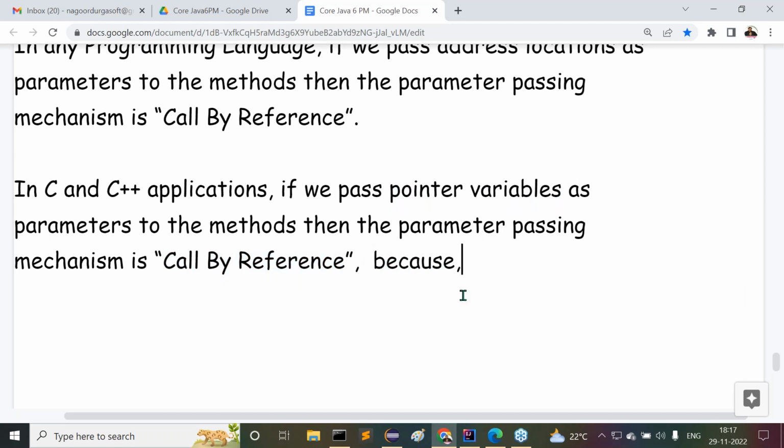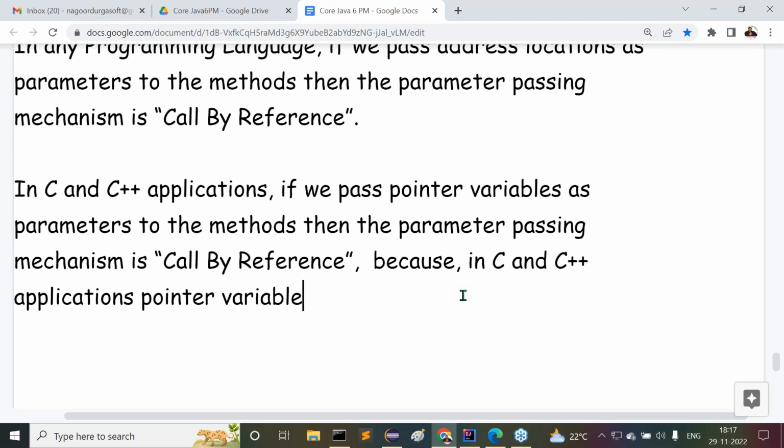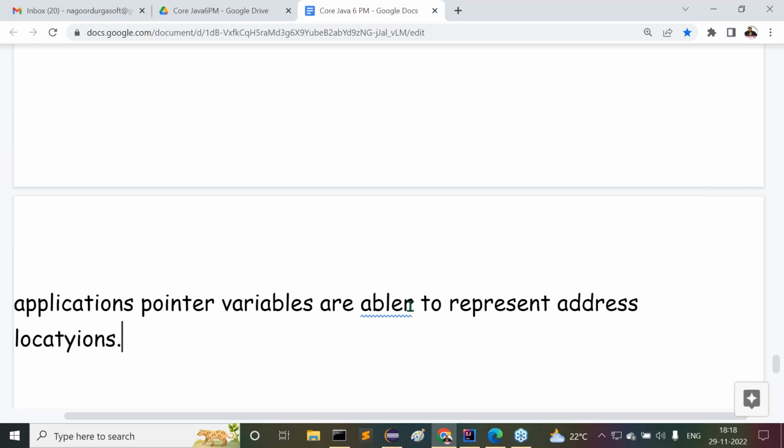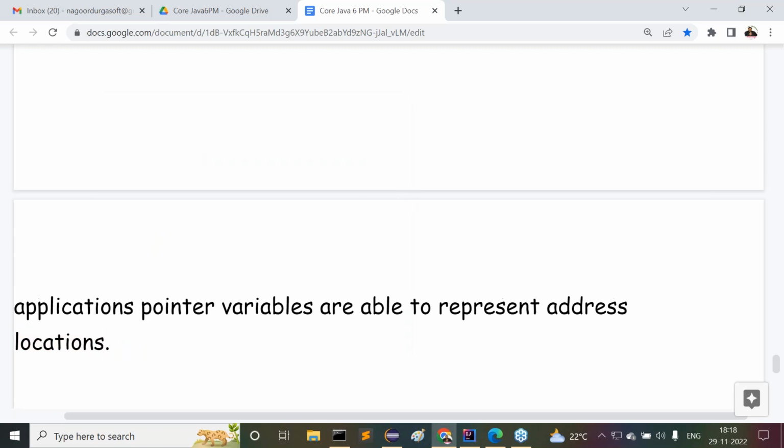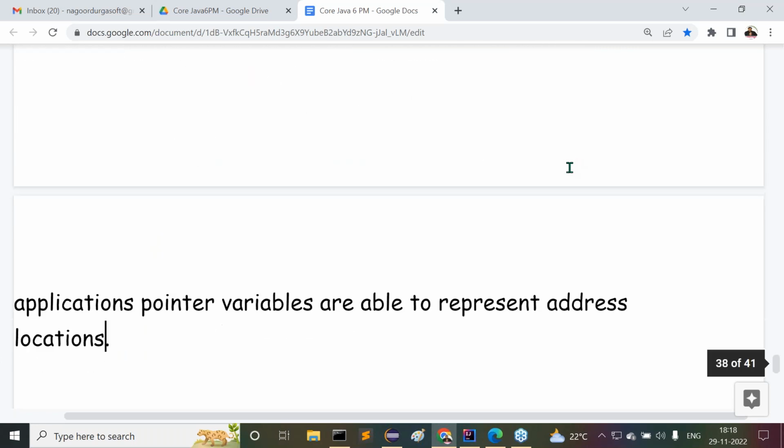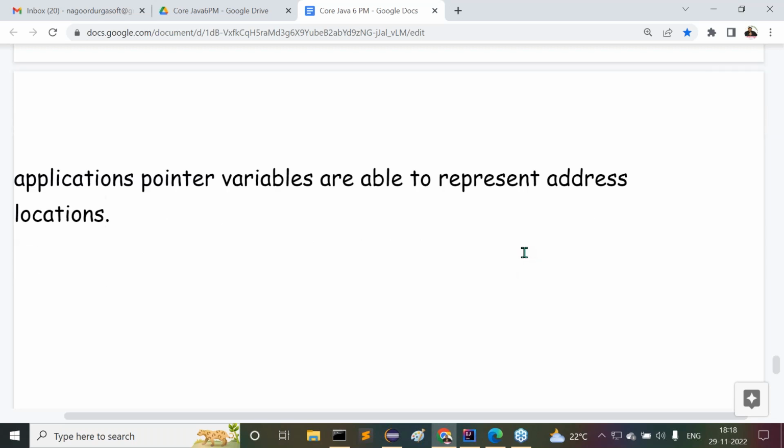Why? Because in C and C++ applications, pointer variables are able to represent address locations. Am I right or not? Pointer variables are able to store address locations. Answer my point clearly. In C and C++ applications, pointer variables are able to represent address locations. That's it. This is exactly the point I'm telling. Because of that reason, call by reference is possible in the case of C and C++.